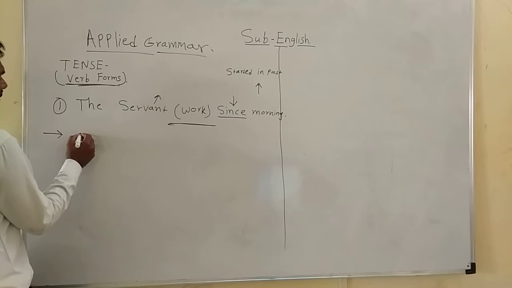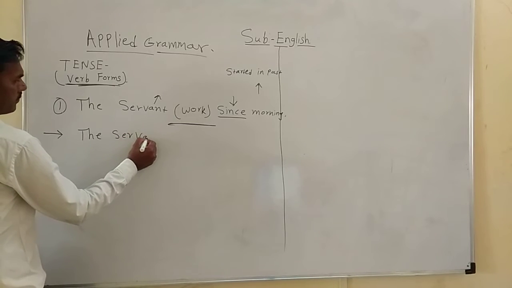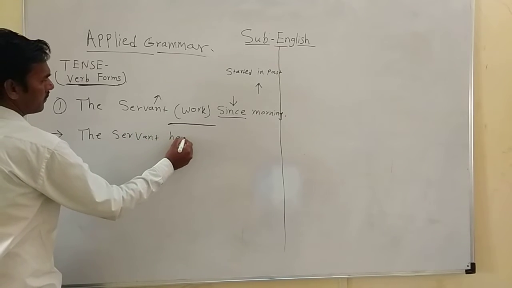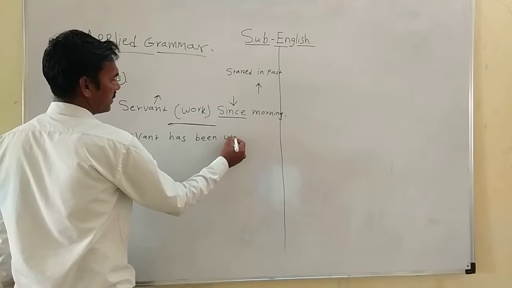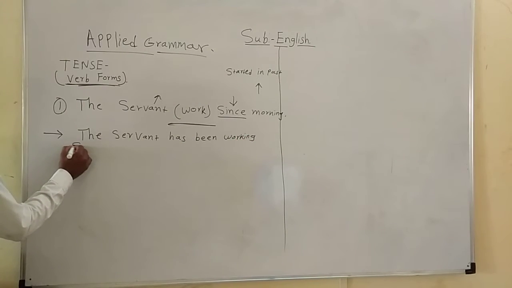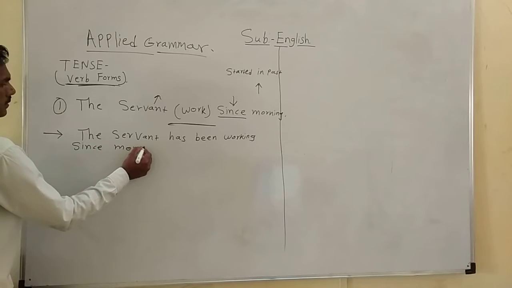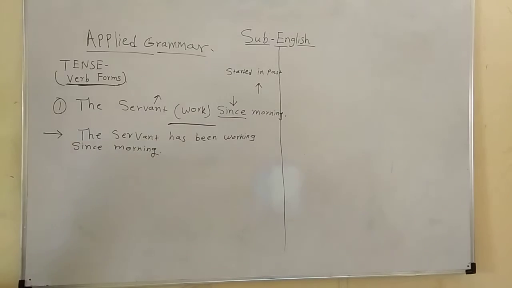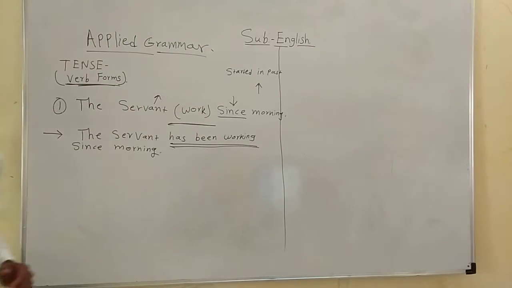What will be the answer for it? The servant has been working since morning. Here, has been working is the correct verb form in the given sentence.